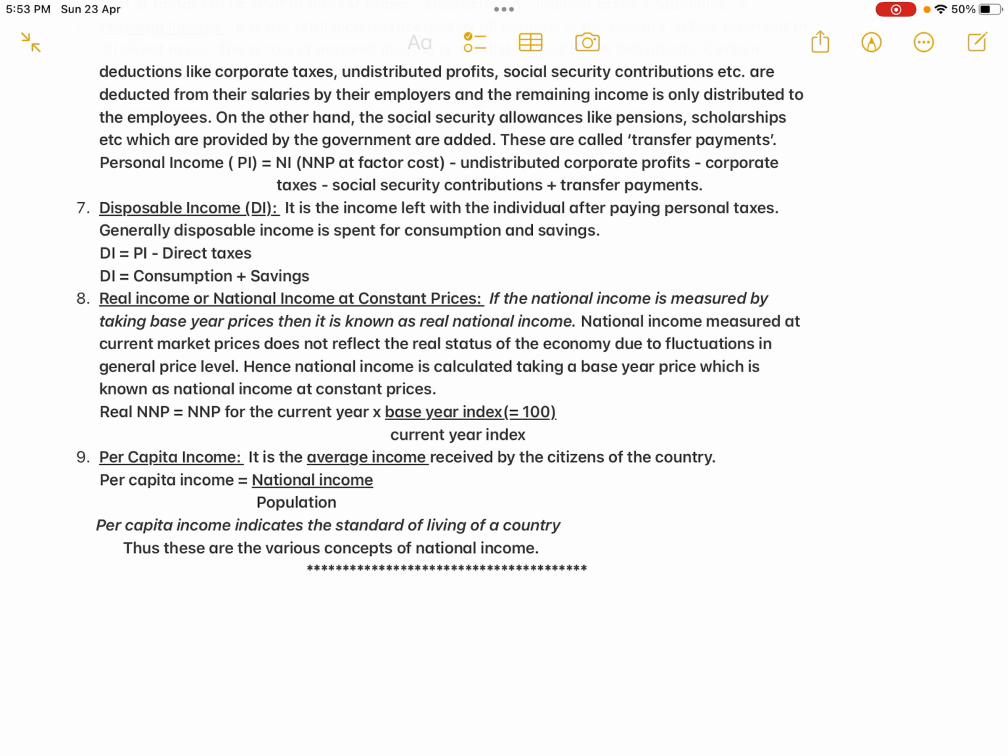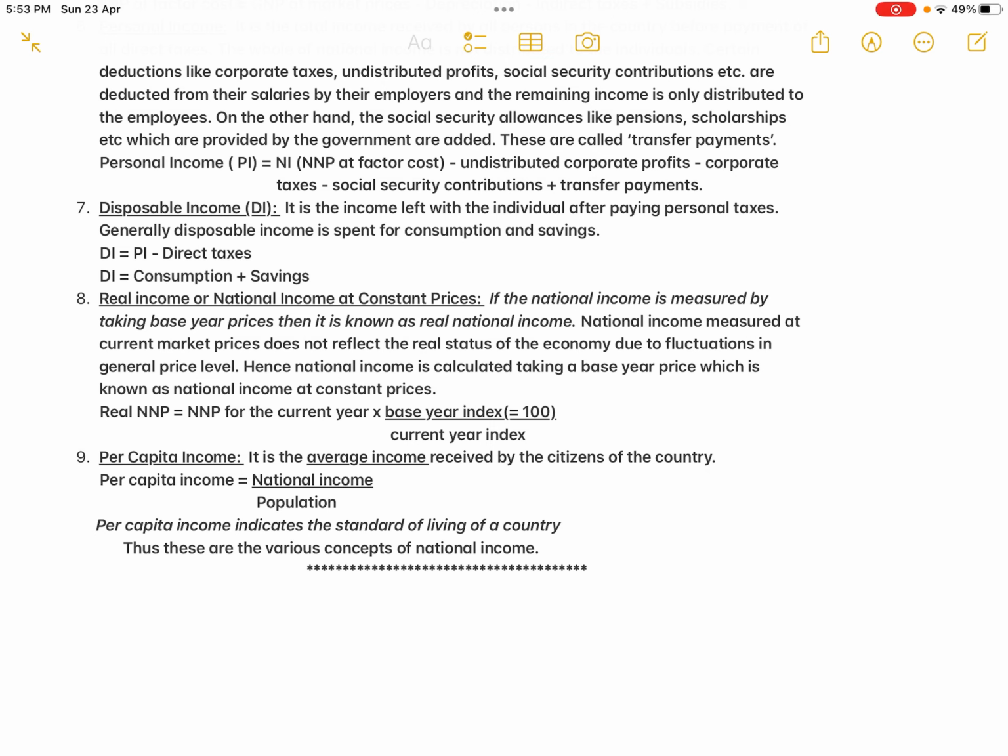So if the national income is measured by taking base year prices, then it is known as real national income. National income measured at current market prices does not reflect the real status of the economy due to fluctuations in the general price level. I gave you an example: if the price of a pen increases from 10 rupees to 20 rupees, the national income increases from 10,000 to 20,000. That is calculating the national income at current market prices, so it is not reflecting the correct position of the country. Hence, national income is calculated taking a base year price, which is known as national income at constant prices.